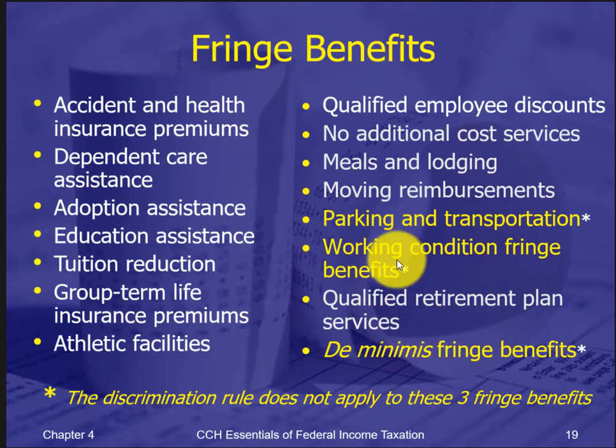Now there's a couple of things that are not subject to these discrimination rules. They're noted here with the asterisk and in yellow. So parking and transportation, working condition fringe benefits, things like cell phones that you provide for the employee and say that they have to have it with them so you can call. De minimis fringe, allowing them to use the copier.